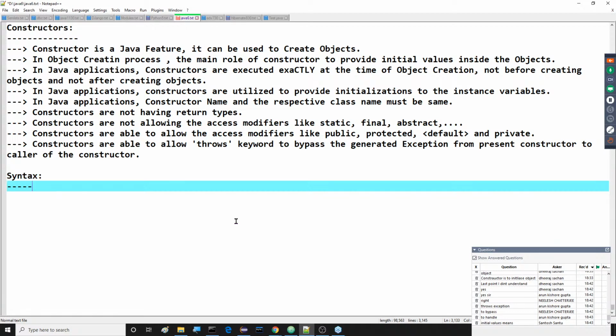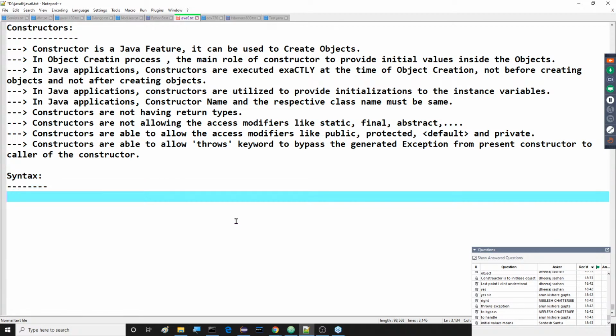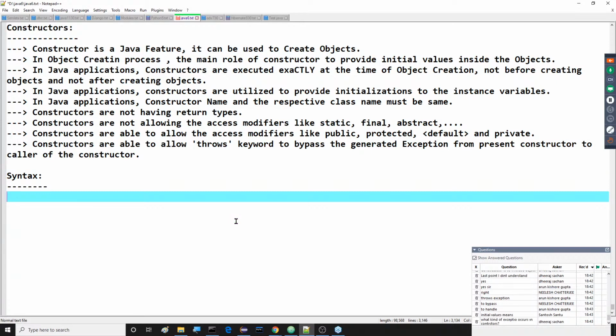Now we have to provide the syntax. I want to provide the syntax now. What kind of exceptions occur in constructors? Do you have awareness of exceptions? There is such a thing as exception handling. Do you have any awareness of exception handling?